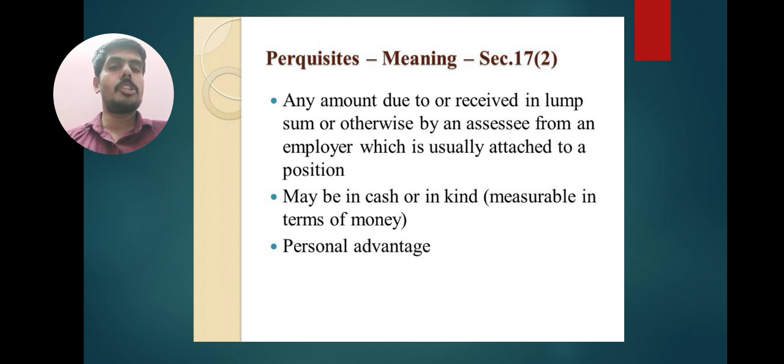Personal advantage. Perquisites are included in section 17 subsection 2. Perquisites are one of the benefits of the employees.